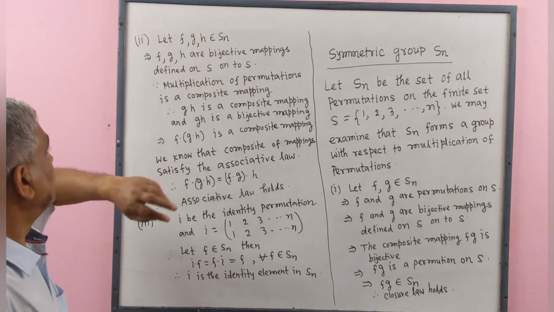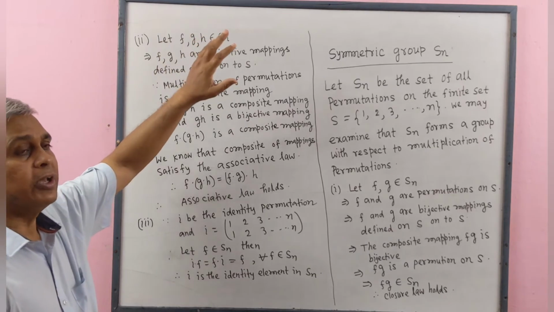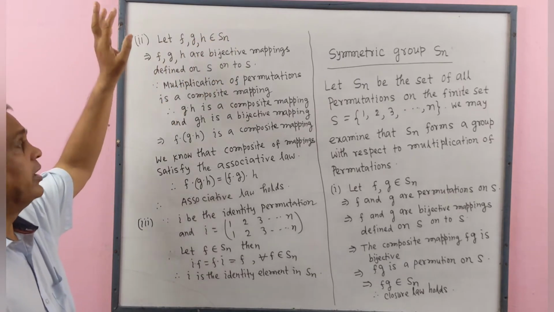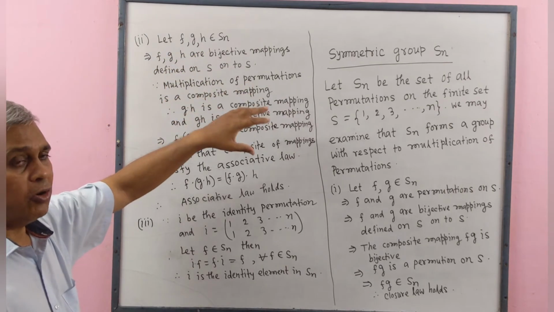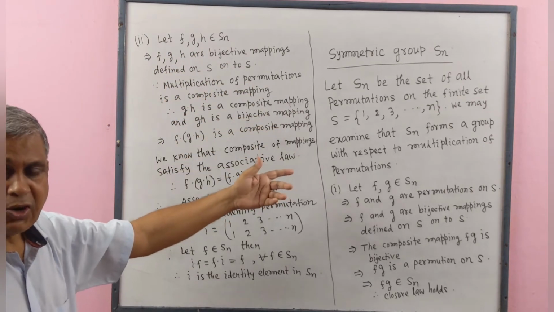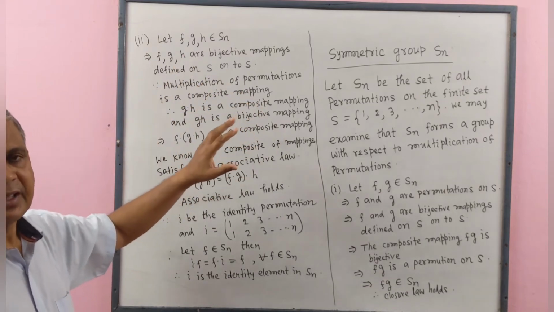Number 2. Let F, G, H belong to Sn. That means F, G, H are all permutations on S. Permutations means bijective mapping.